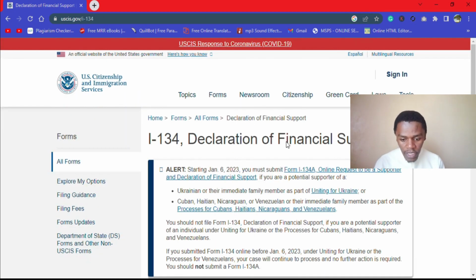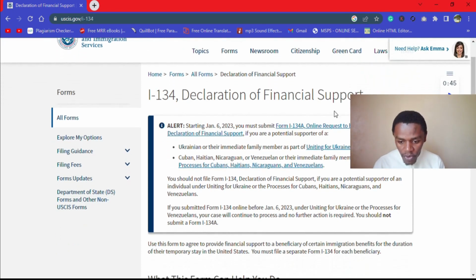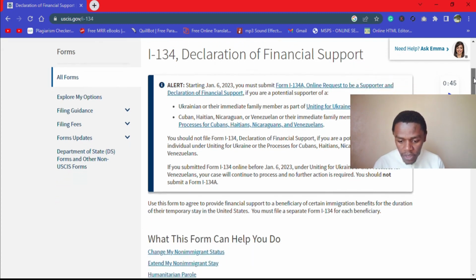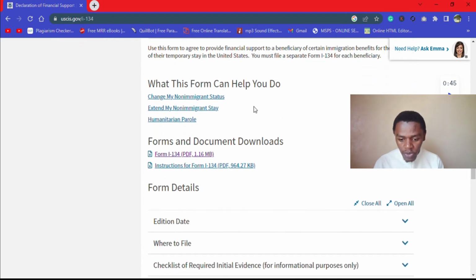So you click it and this USCIS webpage appears, and it says I-134 Declaration of Financial Support. And you scroll down, and when you come down here, you'll see under Forms and Documents, and we have Form I-134 PDF.